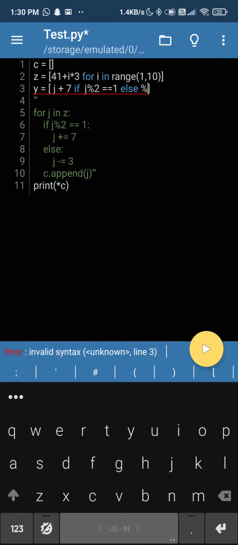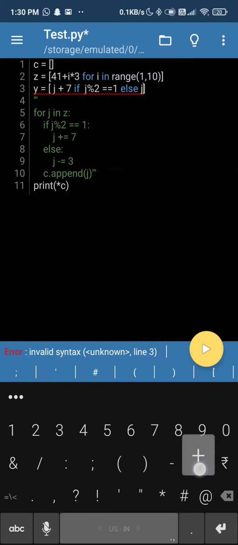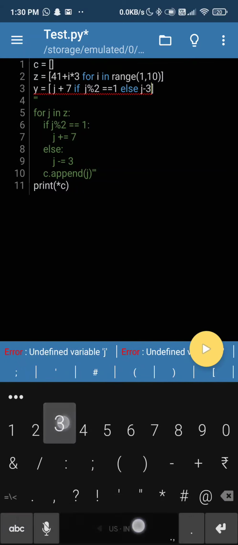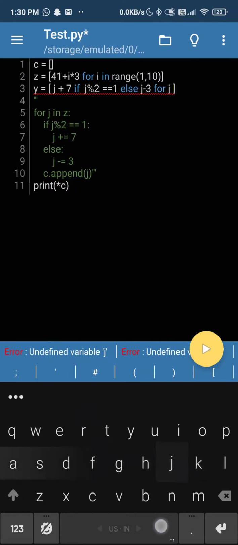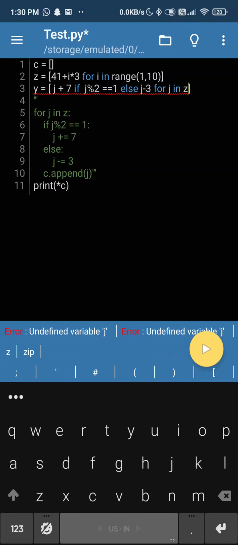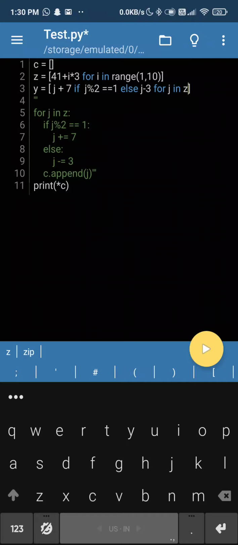Unless and until you have completed the statement, don't worry about it. If you have completed it, then you have to worry about it. Else we have J plus 3. Sorry, J minus 3. Yes. For J in Z. Yes, so the red line is gone. That means this thing would work.